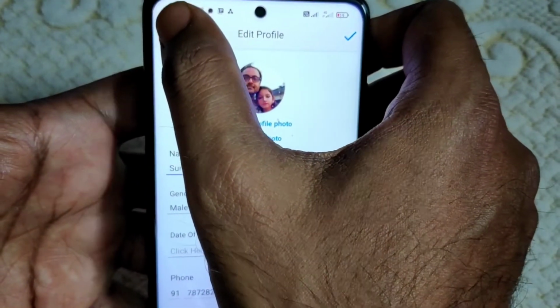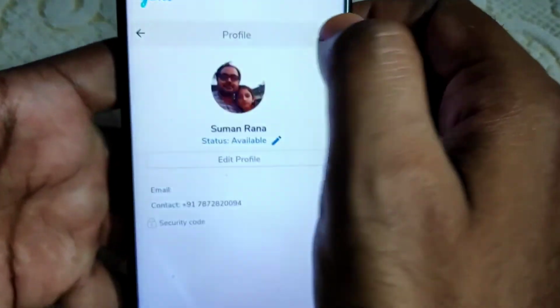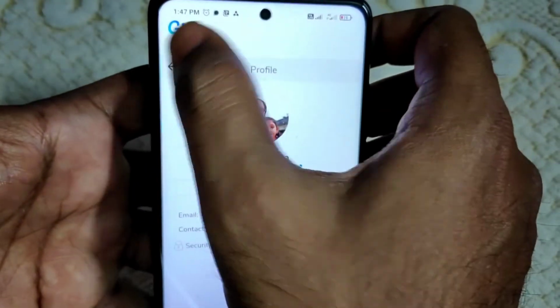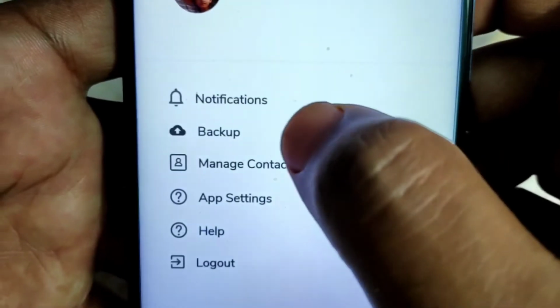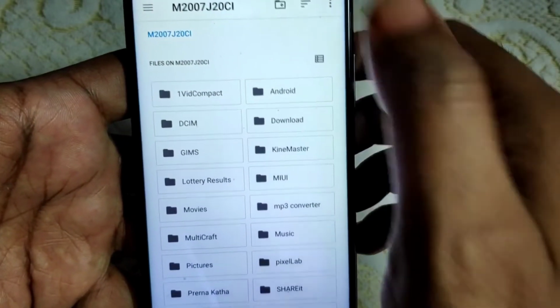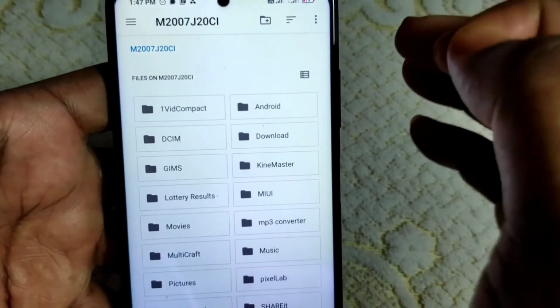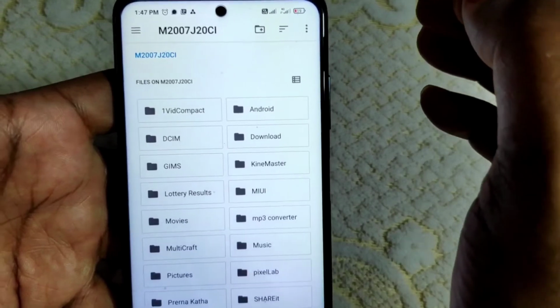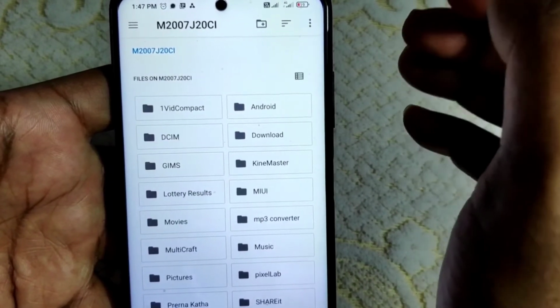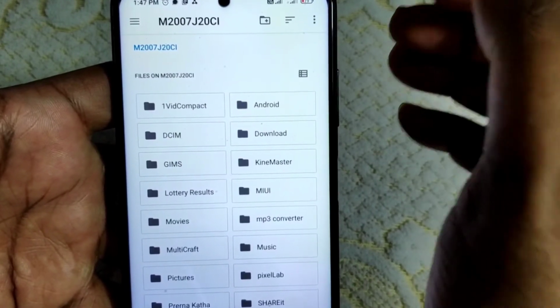Okay, now edit profile. Next to this edit profile, see the backup. This is a very important part. Click on backup and now you can see, okay, choose this folder. That means from here you can select which folder is to be used to take a backup of this particular Sandesh application.